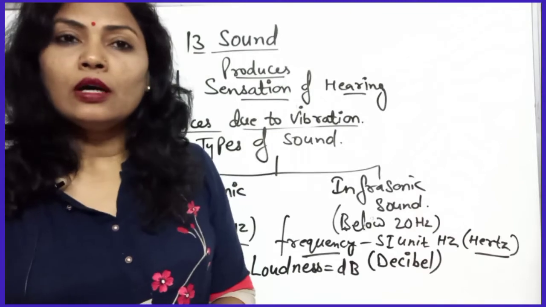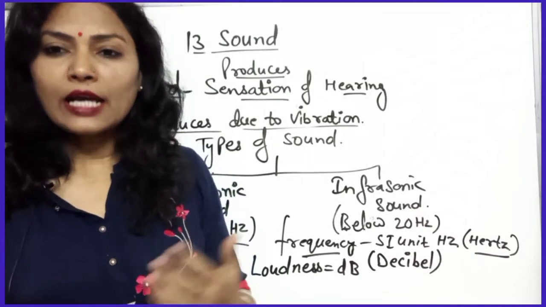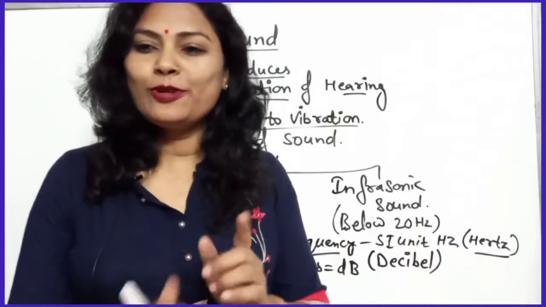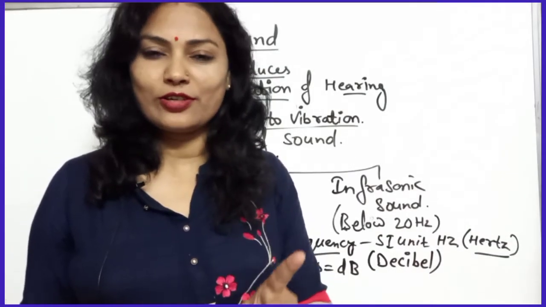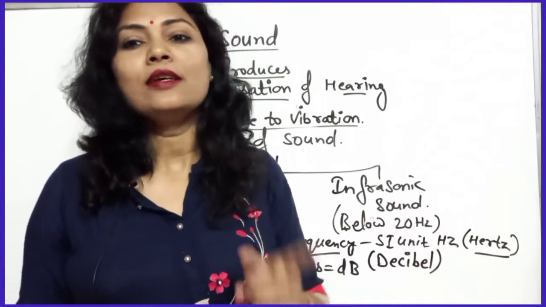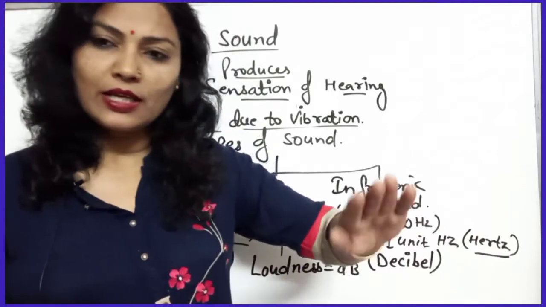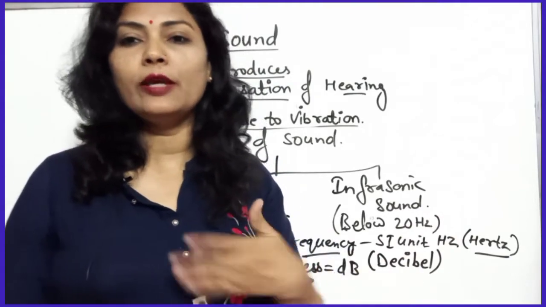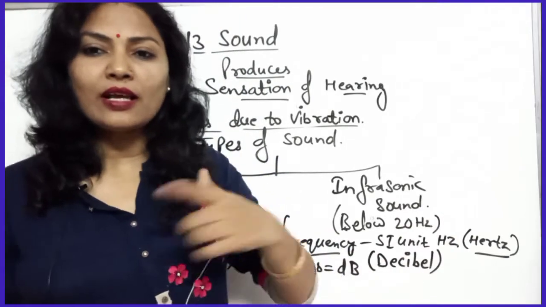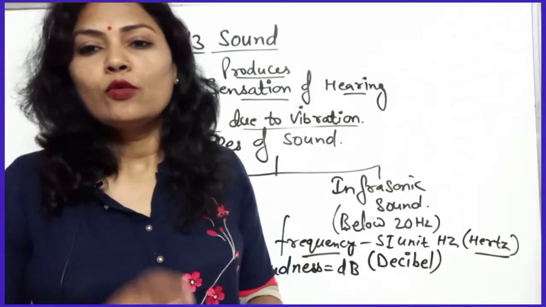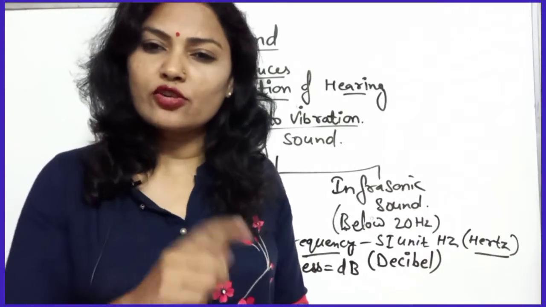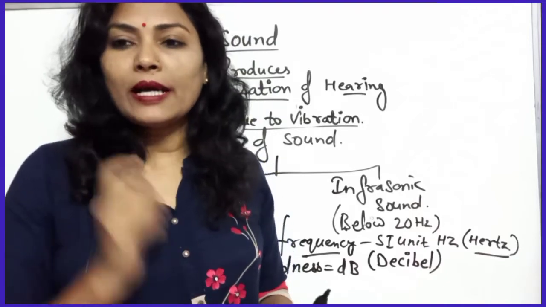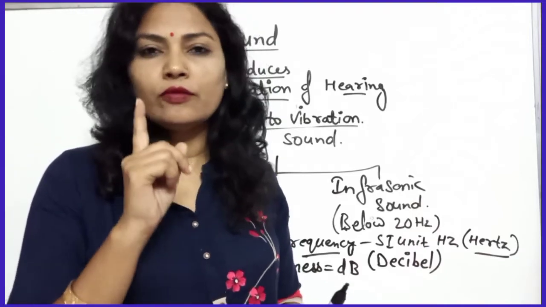Now what is time period? The time taken by a vibrating body to complete one vibration or one oscillation is known as time period. How much time the body took for one oscillation, that will be the time period, means the time taken by the vibrating body to complete one vibration.